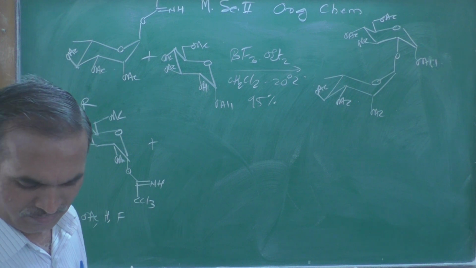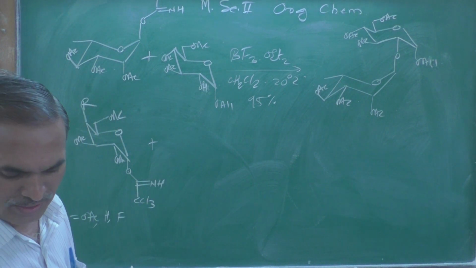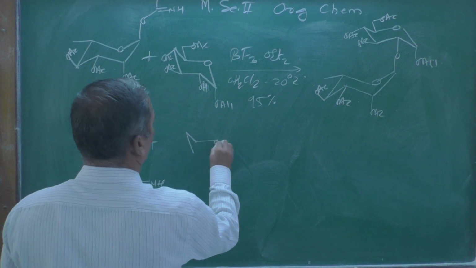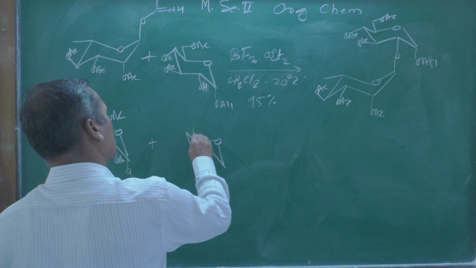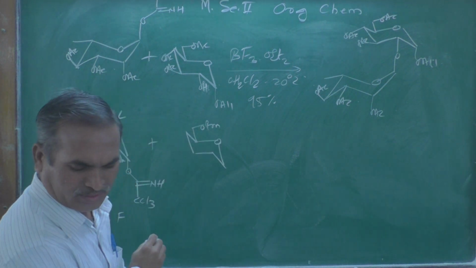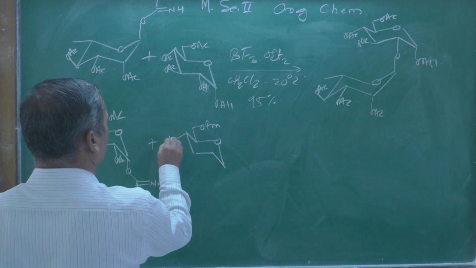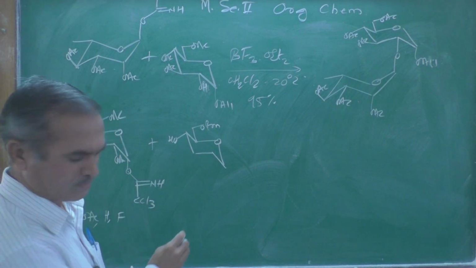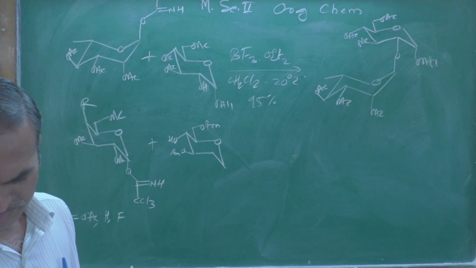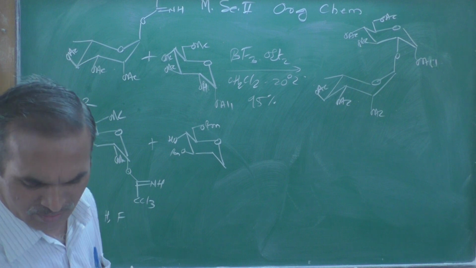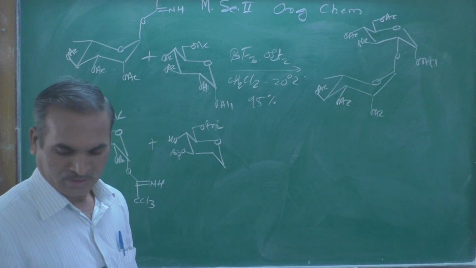The reagent will be this one, another molecule. They combine together. This is the compound we have taken over here, and here OBn, then at the equatorial position a hydroxy group, here HO, then here the OBz group, I think the Bz group, not Bn, the Bz group, benzoyl group.